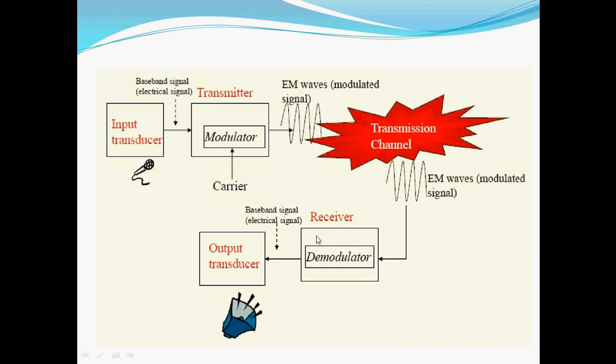At the receiver, demodulation of the signal will take place, where the signal that was modulated at the transmitter side is demodulated. At the receiver side, that will get demodulated and sent to the output transducer. The output transducer will convert this electrical signal into the physical quantity. This is already known to all of us, how the analog communication system or the communication system works from transmitter to the receiver.